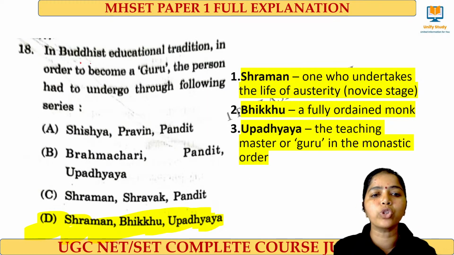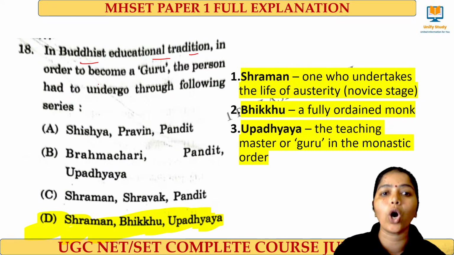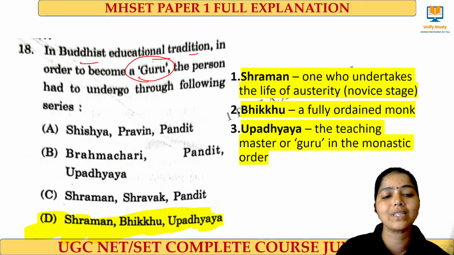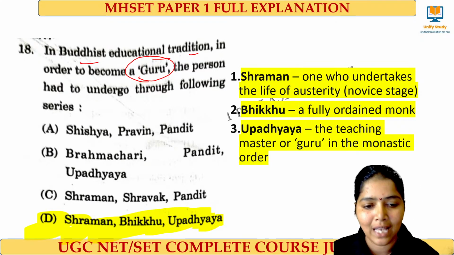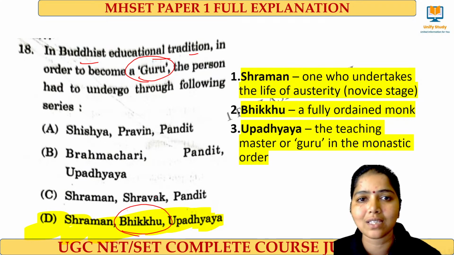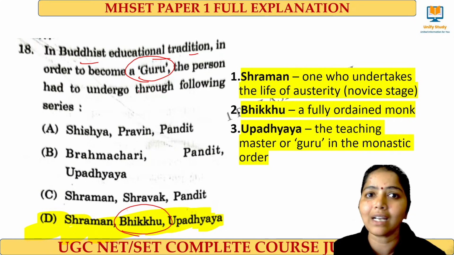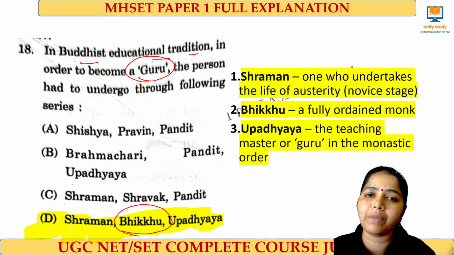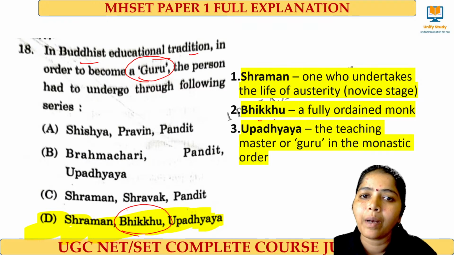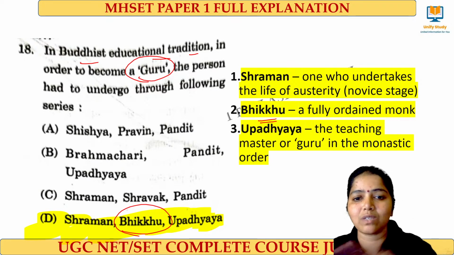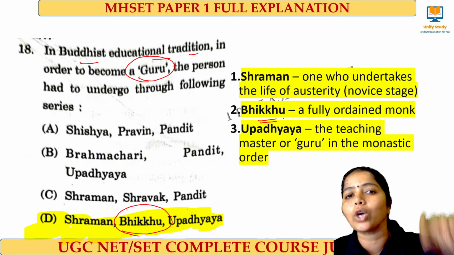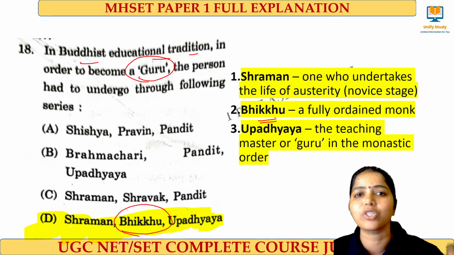Next one, in Buddhist educational tradition, in order to become a guru, the person has to undergo the following series. This question was asked in the December 2024 examination of UGC NET. See, but in a different way. Bhikshunis, it was asked. Who are Bhikshunis? It means fully ordained Buddhist nuns, we call them Bhikshunis, right?